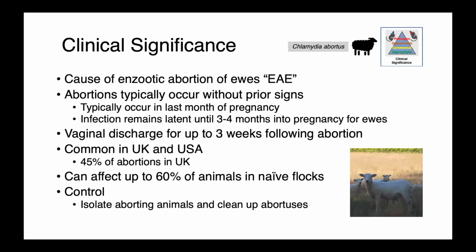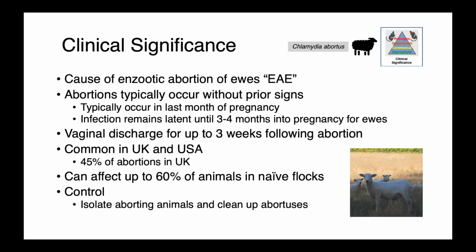Chlamydia abortus is the cause of enzootic abortion of ewes, or EAE. These abortions typically occur in animals without any prior signs and oftentimes occur in the last month of pregnancy. In these animals, we may see infection earlier on in gestation, but it tends to remain latent until 3 to 4 months into the pregnancy. In animals who abort, we see vaginal discharge for up to 3 weeks following abortion.